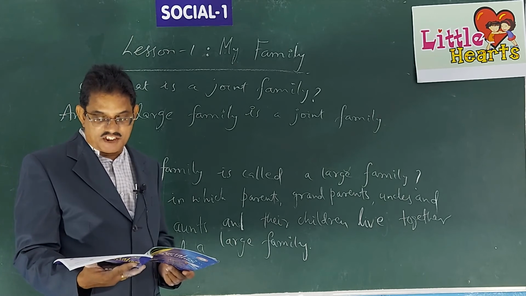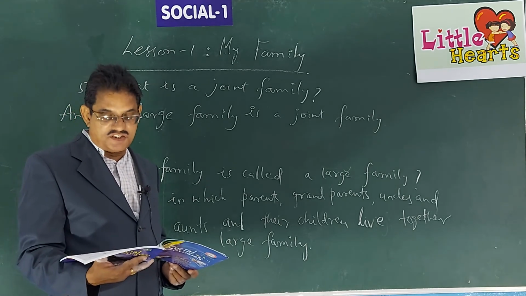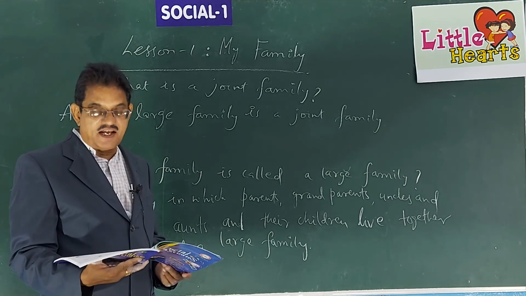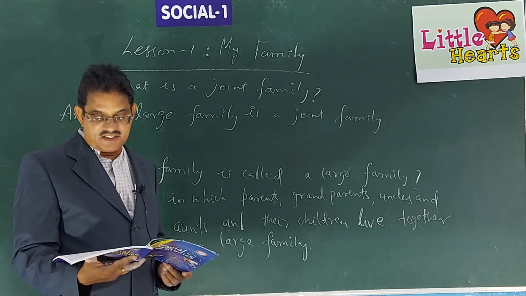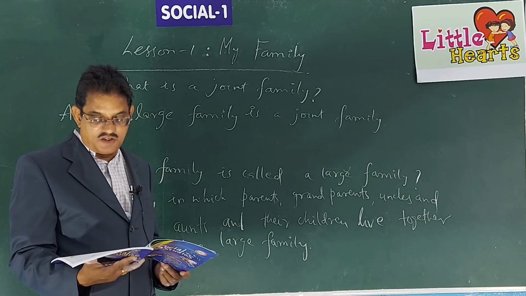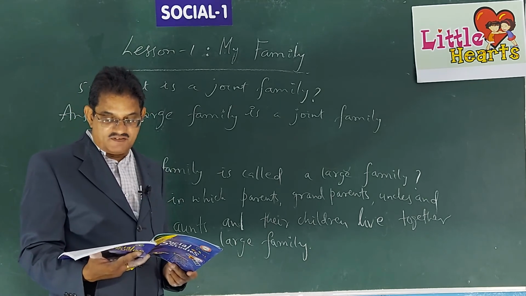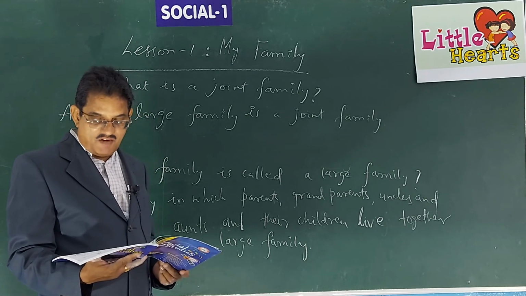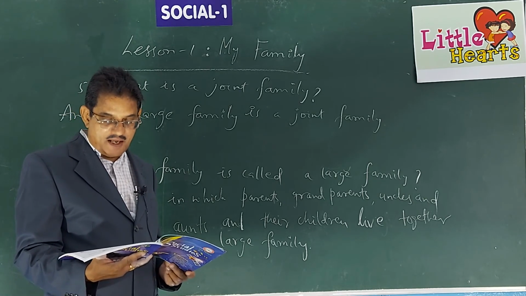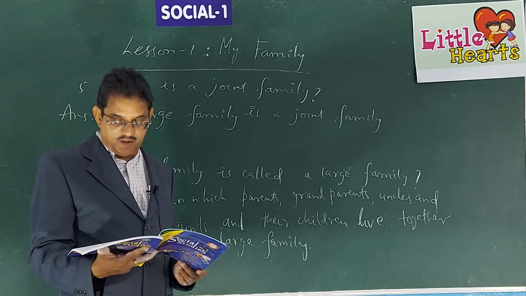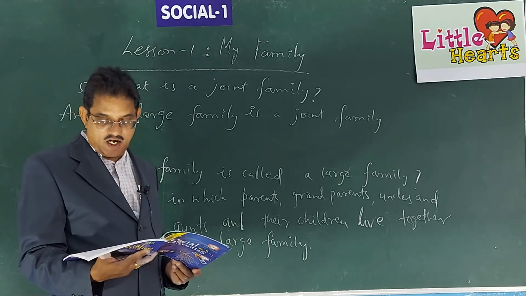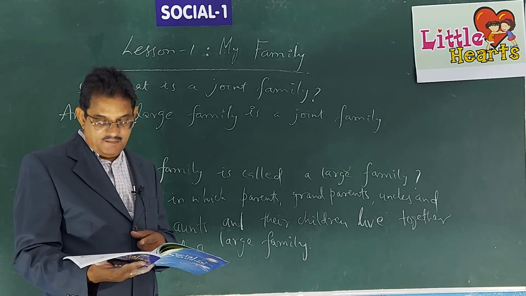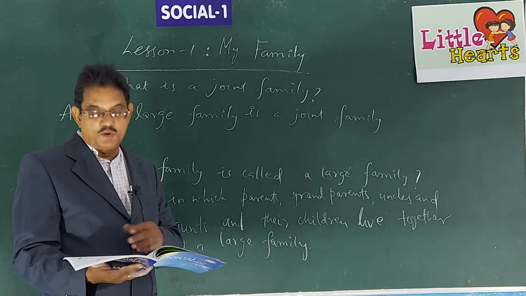Okay, children, with this we conclude the remaining questions. You can complete them according to your own ideas, concept based questions, and also there is an assignment for formative assessment. You have to collect the details of one small family and one large or joint family in your neighborhood and complete the following table. Small family, large or joint family, write the names of the members of the family and what is their occupation or what they do.